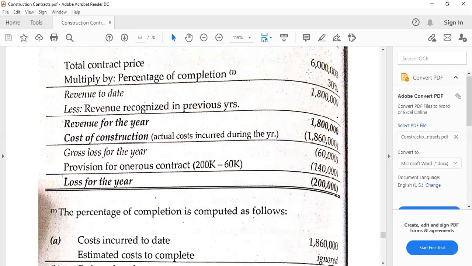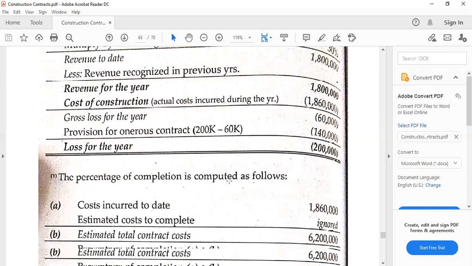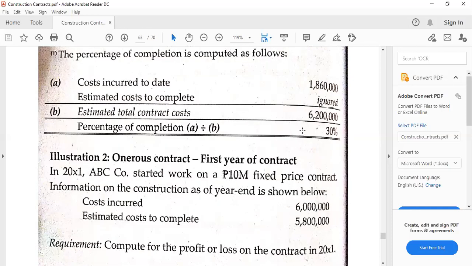Remember, the percentage of completion is 30%. So if we get 200,000, meaning the 30% is the loss for the year, while the 70% is the provision for onerous contract. So I just said this in advance. However, you will realize, or we will realize this as we go along the way. So I am just stating this in advance again. So percentage of completion done.